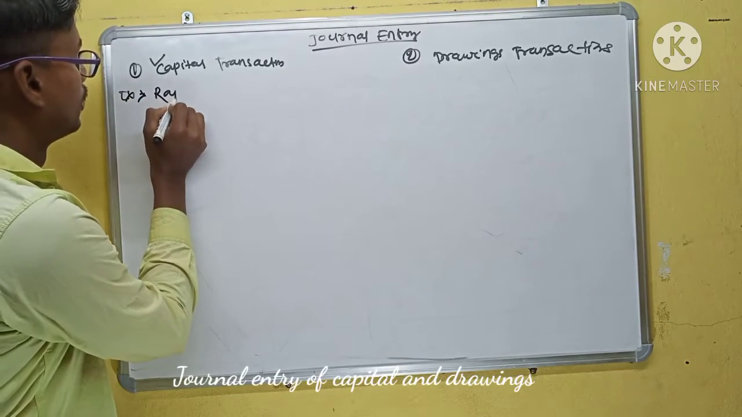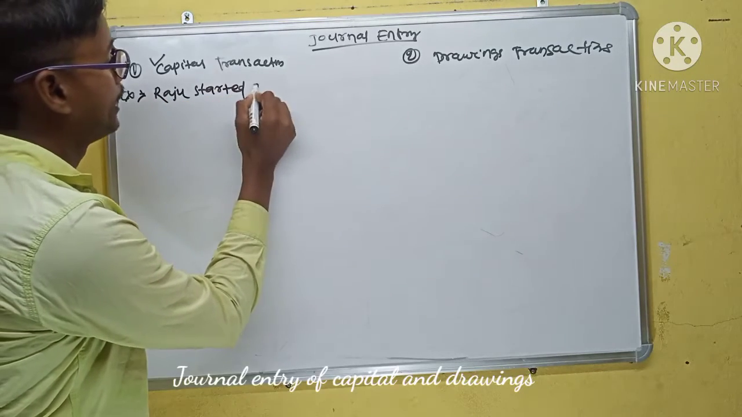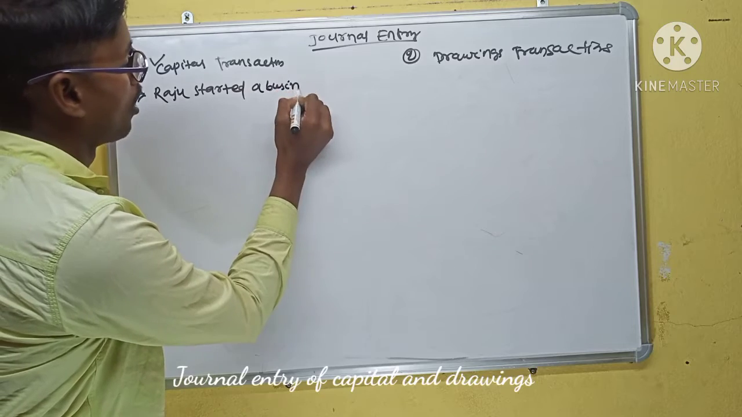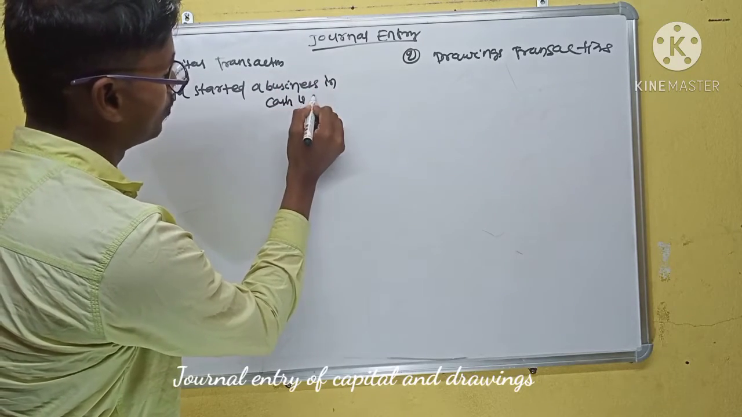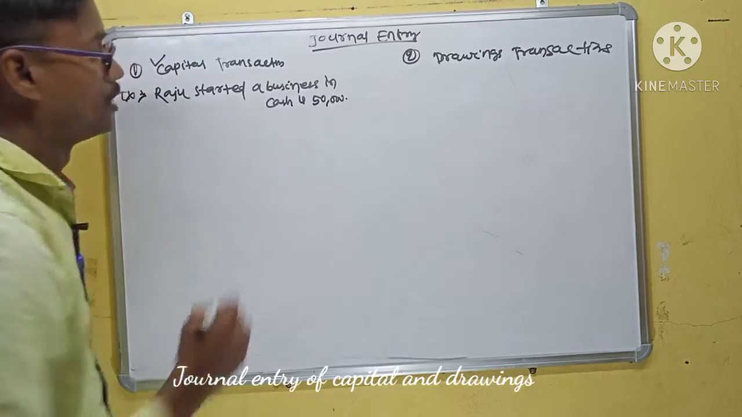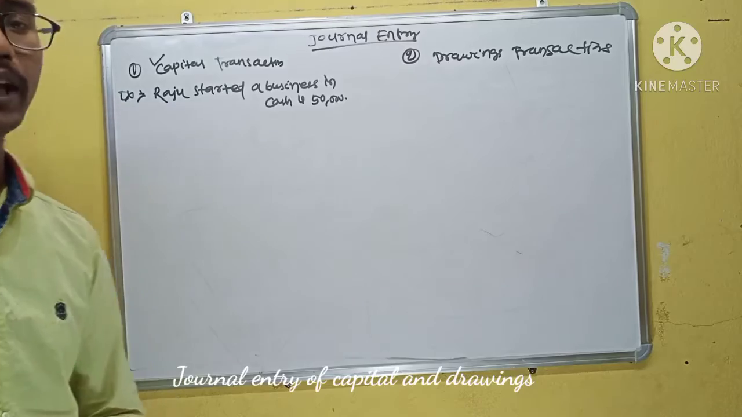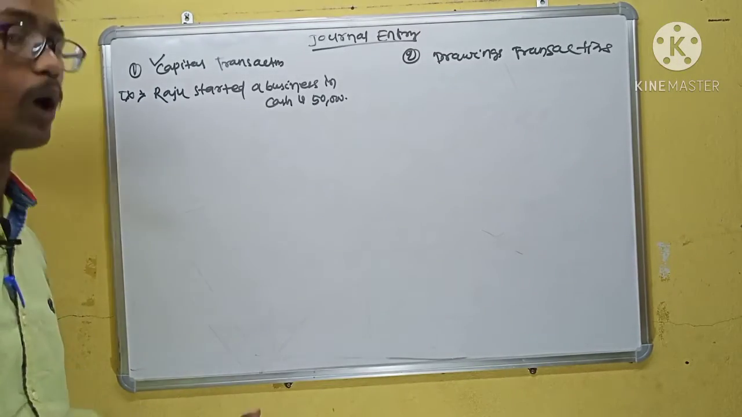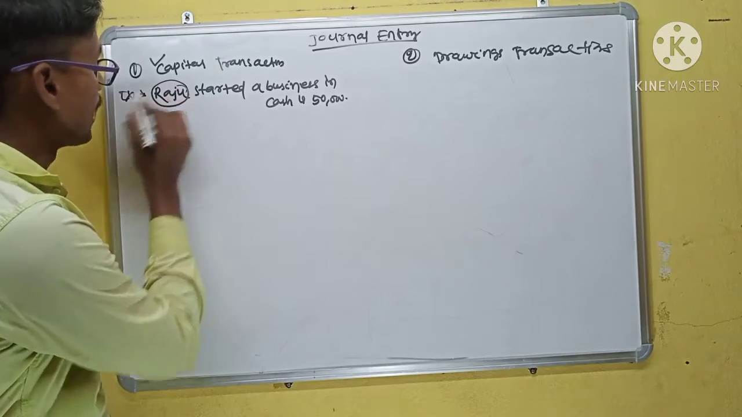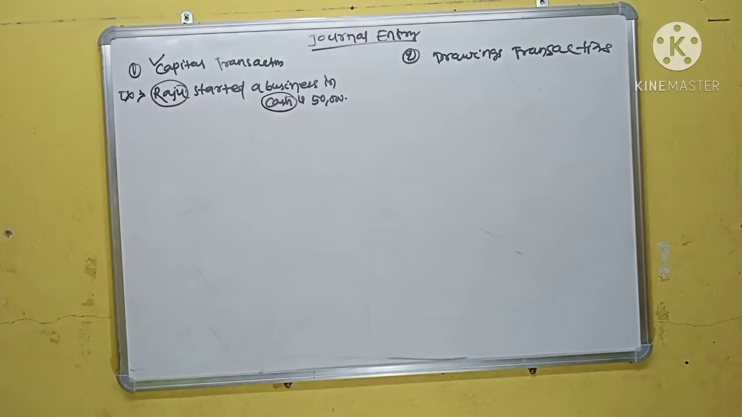Raju started a business in cash, rupees 50,000. In this transaction, there are two accounts involved. One is Raju and the second is cash.